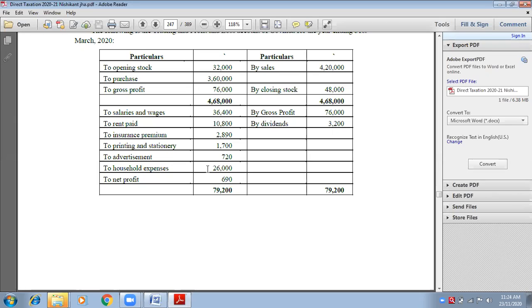Okay. Household expenses, 26,000. Can you tell me whether we need to read the adjustment for household expenses or not? For household expenses, we don't need to read the adjustments. It is understood that it is to be discarded because it is a personal expense. Household expenses are my personal expenses, and by mistake I have shown them here in the P&L account of the business. So it is to be discarded.